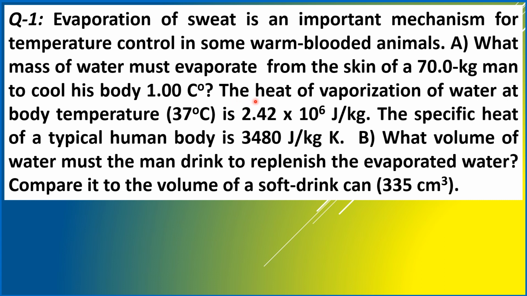The heat of vaporization of water at body temperature, which is 37 degrees Celsius, is 2.42 times 10 to the 6 joules per kilogram, and the specific heat of a typical human body is 3,480 joules per kilogram Kelvin. Question letter B. What volume of water must the man drink to replenish the evaporated water? Compare it to the volume of a soft drink can, which is 335 centimeter cube.